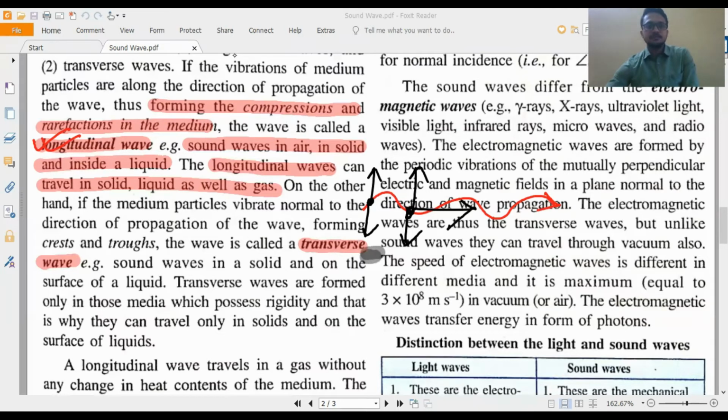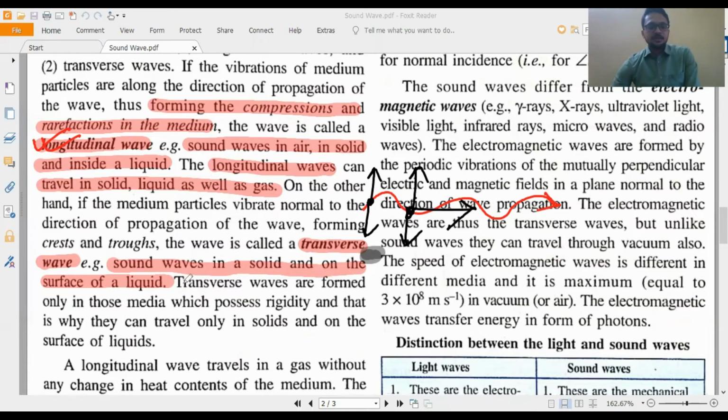Fine. Now this transverse wave, when sound wave in solid and on the surface of liquid. The example is sound wave in solid and on the surface of liquid. If you put one stone on the surface of liquid, then what you will see? You will see this kind of wave, right? That is transverse wave. And sound wave also propagates on the surface of liquid, forming transverse wave. And in few kinds of solid it propagates forming transverse wave.